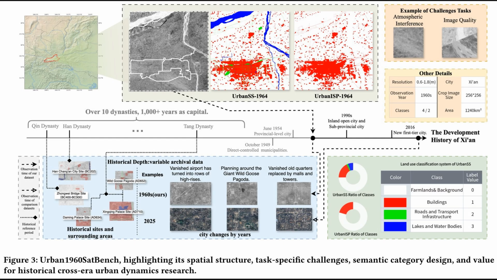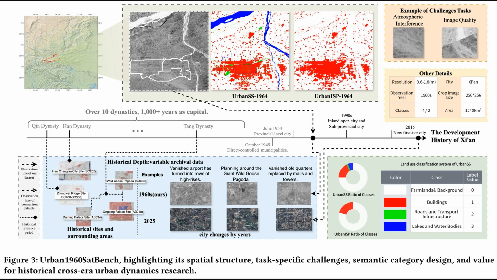Alright, so building on that idea of bridging a temporal gap, this next figure gives us a much more detailed look inside the Urban1960SatSeg dataset itself. It actually breaks the dataset down into two specific products. The first is Urban-SS1964, which is for multi-class semantic segmentation. It categorizes every pixel into one of four classes: farmlands and background, buildings, roads and transport infrastructure, or lakes and water bodies.